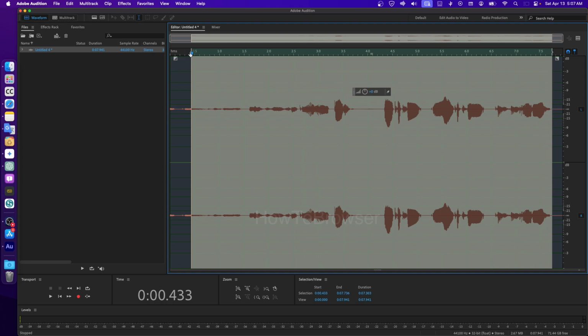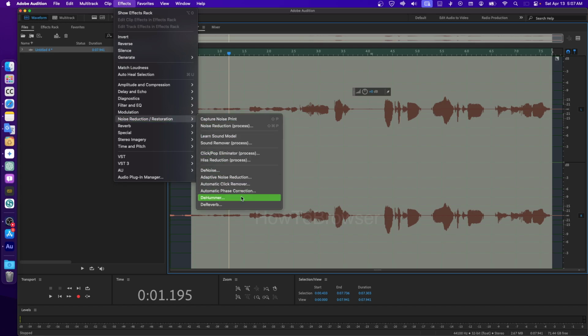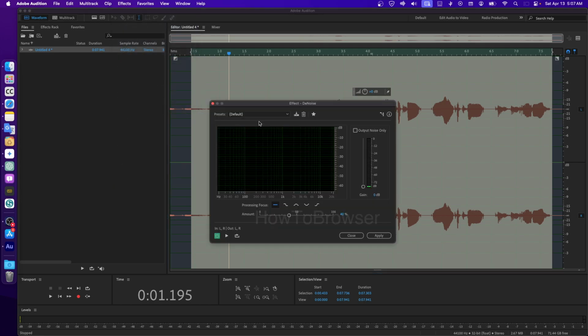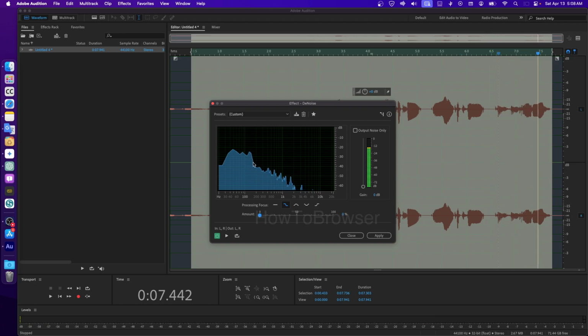this portion, let's say, and now I can go back to effects, noise, and then click on the noise. And now when I play this, I can hear this is the background and this is my voice, and I can increase this, see if it fixed the problem. 1 2 3. As you can see, if I change the amount to 0, now there's less background noise. So you can also select from presets,